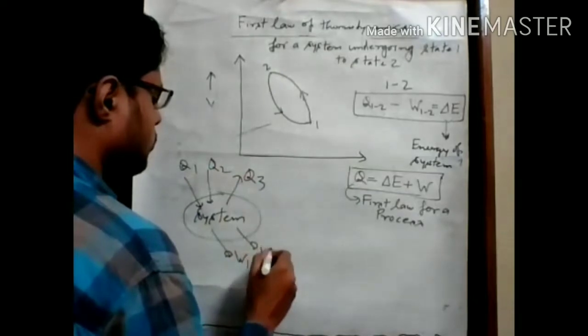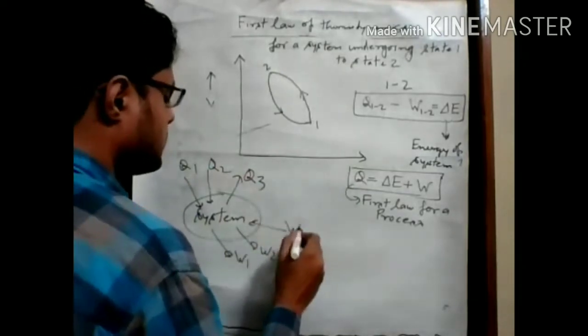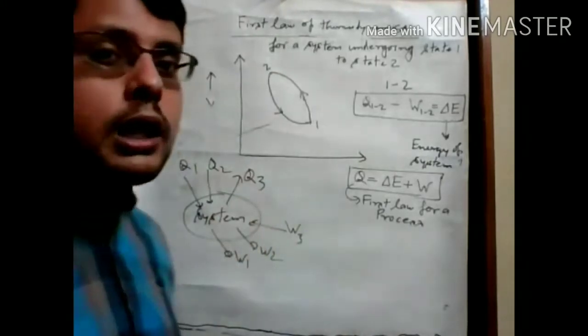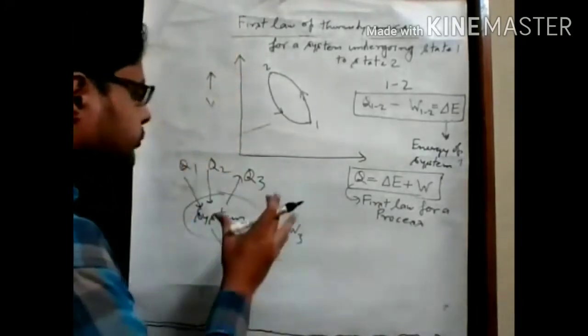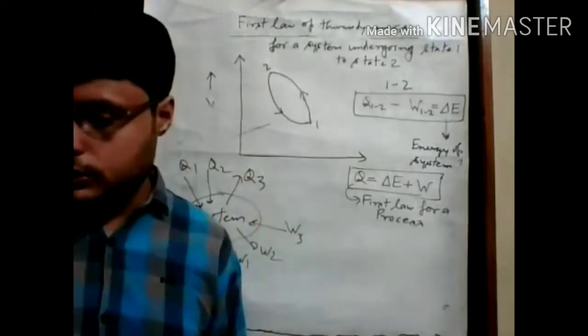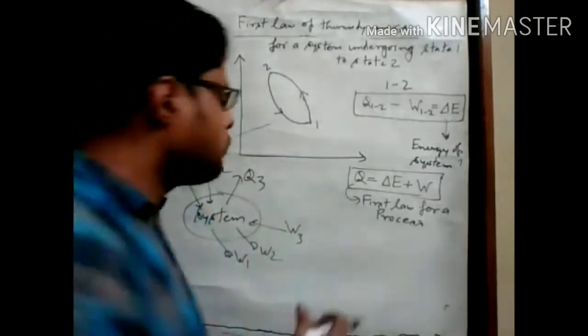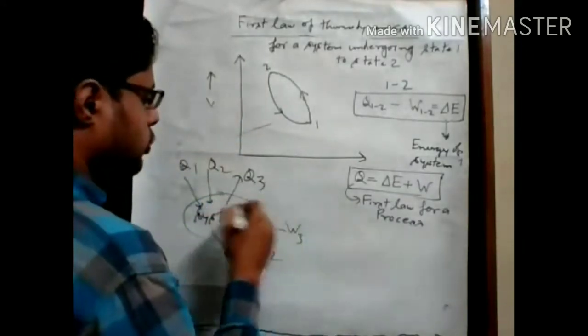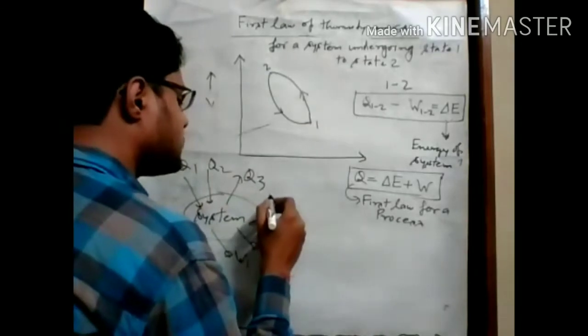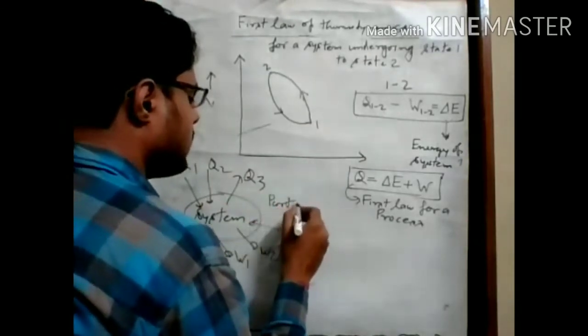W1, W2, and W3 are transferring from surroundings to system. That means W3 is a burden on the system. So if we want to write this expression, for this particular process we are talking about this heat transfer and work transfer. Okay.